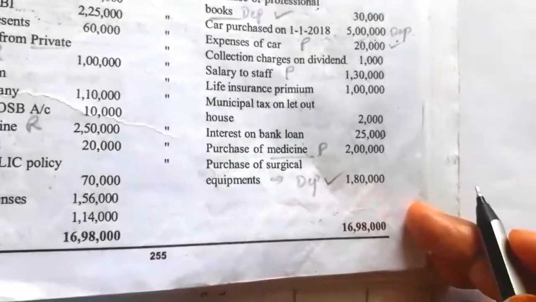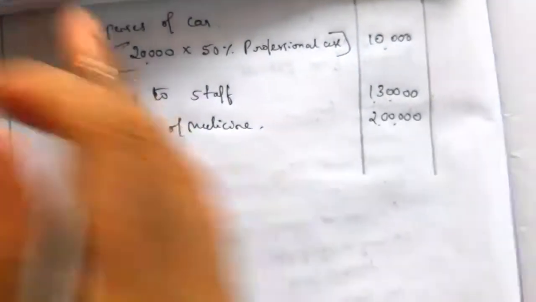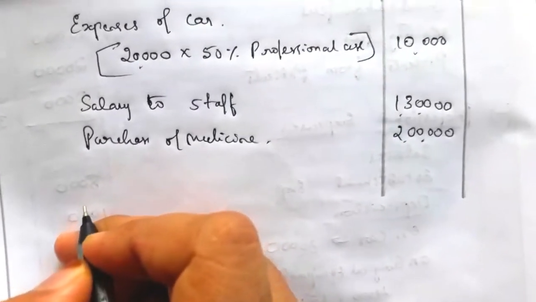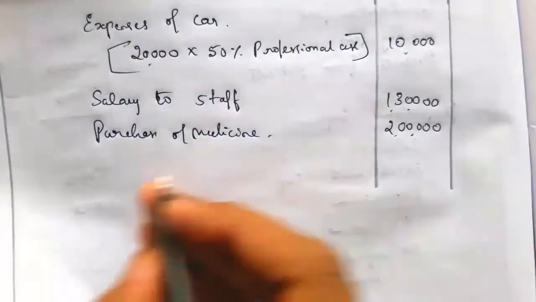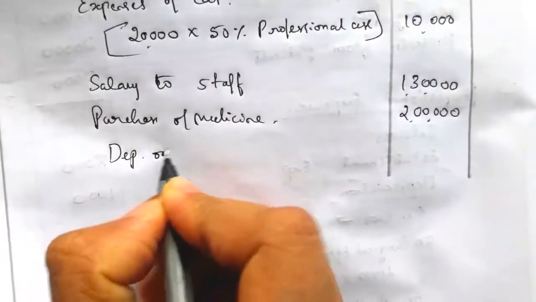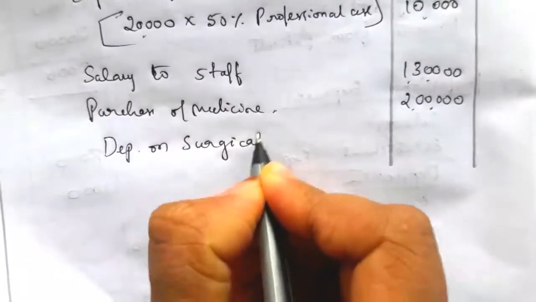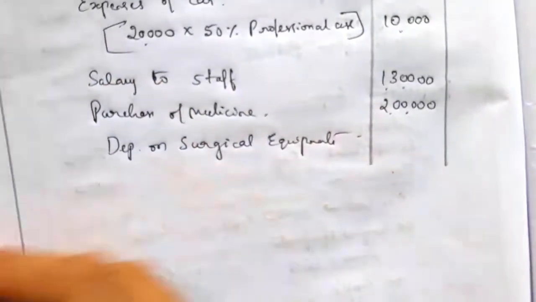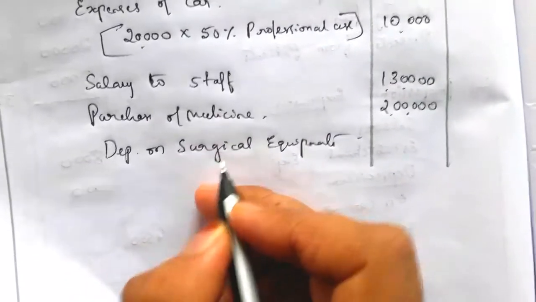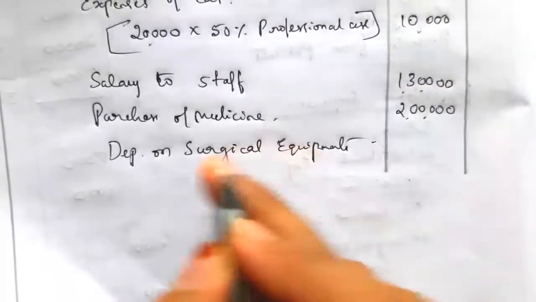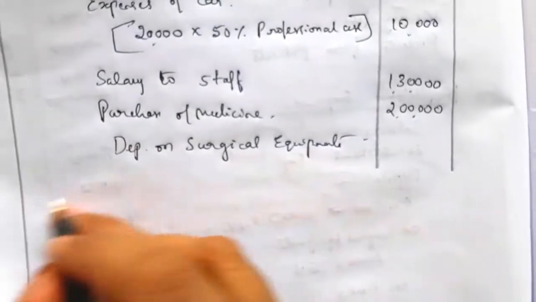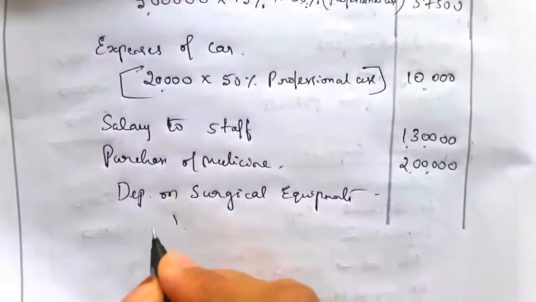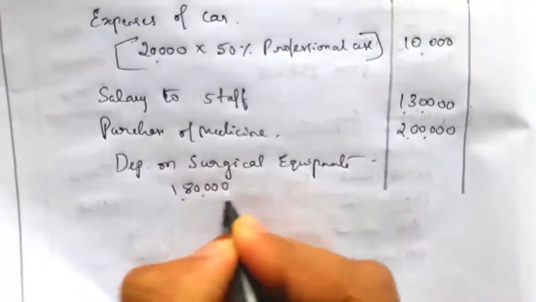Then purchase of surgical equipment. Equipment he has to purchase once or twice in a year. Any surgical equipment is taken as a capital expenditure, so only depreciation on surgical equipment we can charge. It is equipment relating to surgeries, so it is not a revenue expenditure, it is a capital expenditure, but only the depreciation on this surgical equipment we can record as a professional expense. So the total value, how much? 1,80,000. On 1,80,000 we have to charge the depreciation.